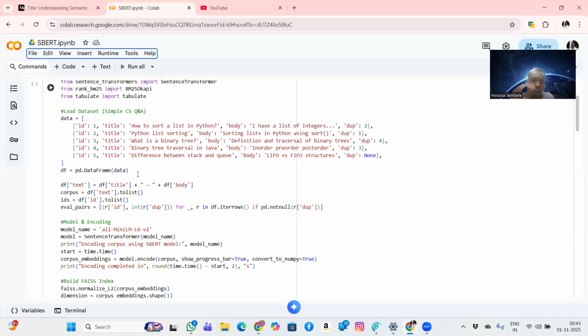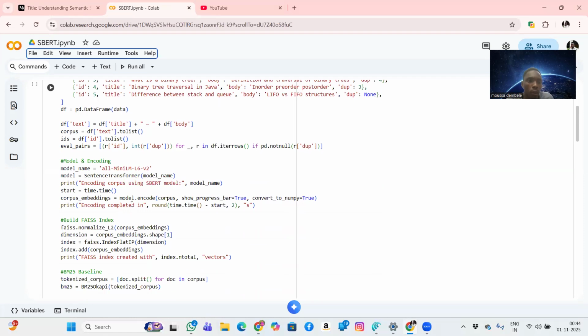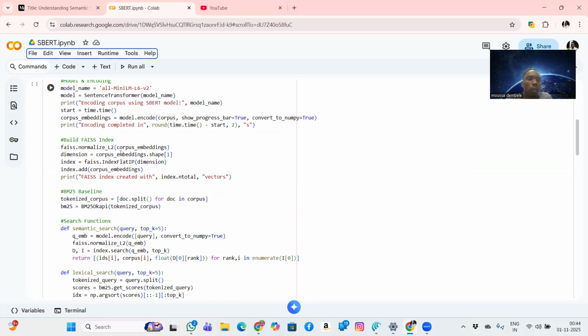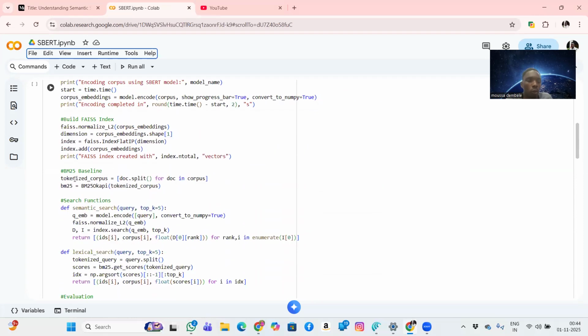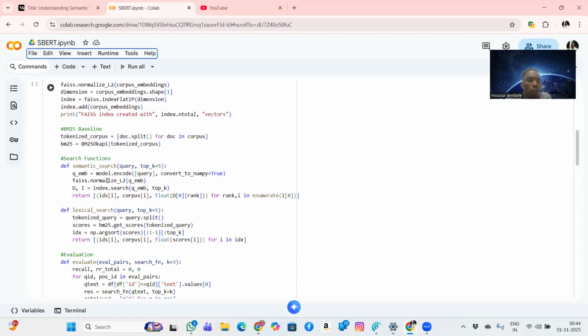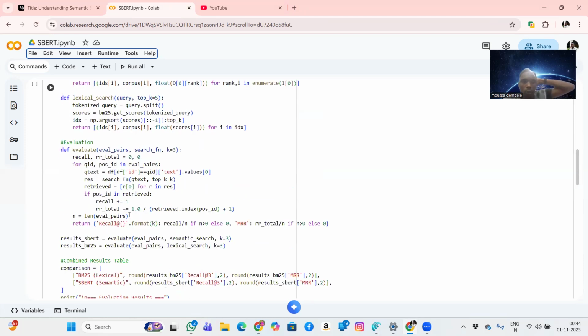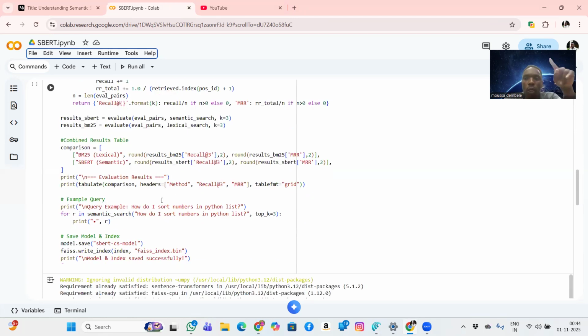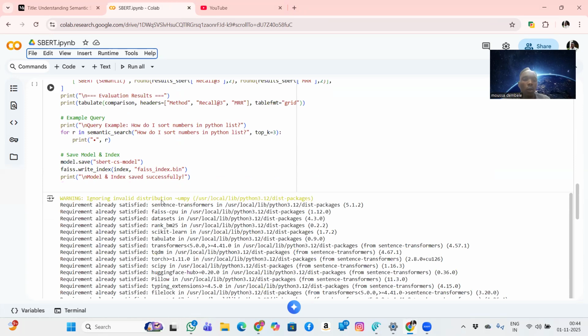After that we load the model and encode the data. We also use another algorithm, BM25, as a baseline. Then we define the search function and evaluate them, and combine the results in a table. So you can clearly see the output here.